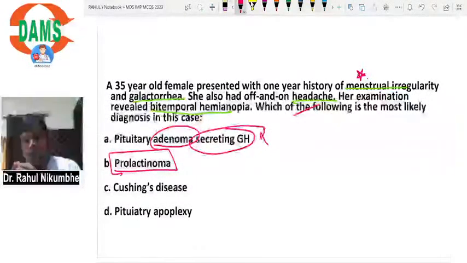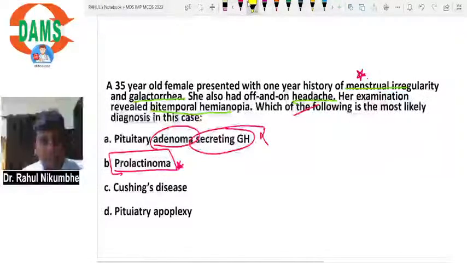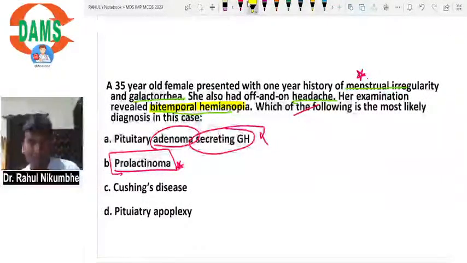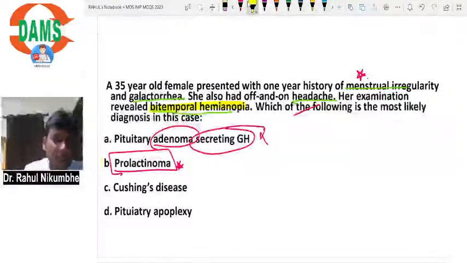In prolactinoma, if the size of the tumor is more than 1 centimeter, it is called a macroadenoma, and this tumor can compress the optic chiasma. So this patient of prolactinoma will also have a visual field defect. He will also have bitemporal hemianopia. So prolactinoma is the correct answer.